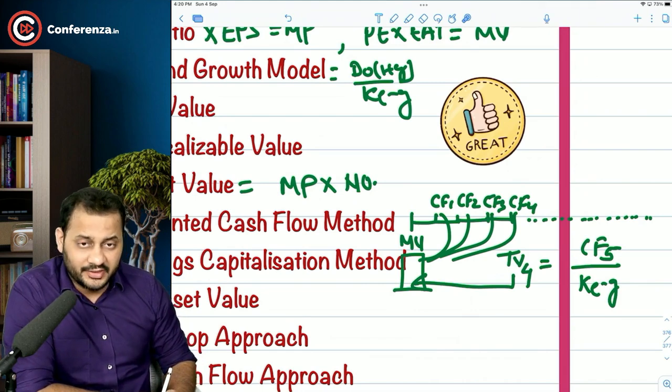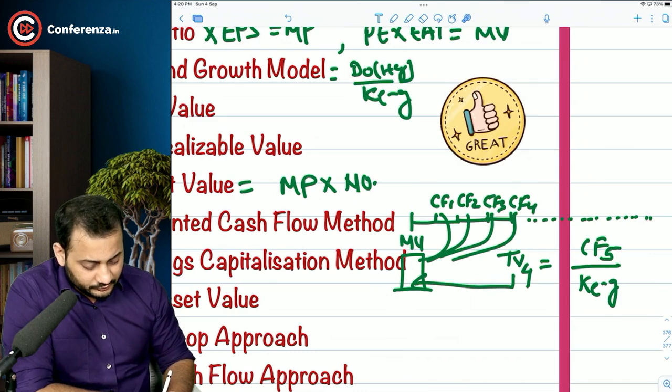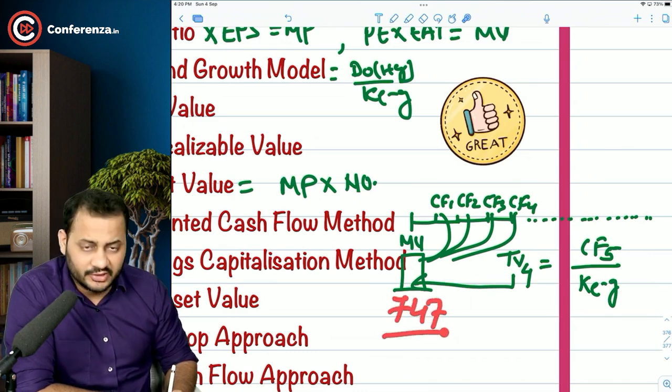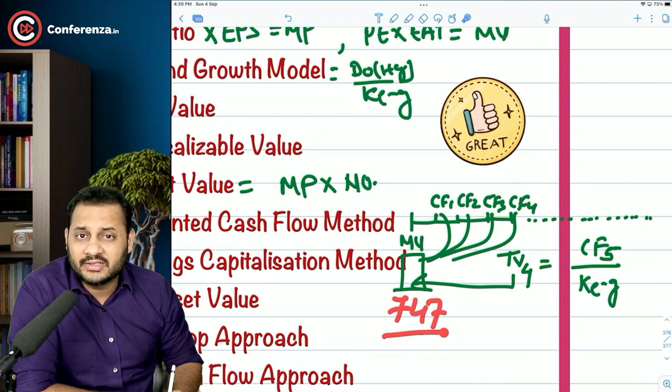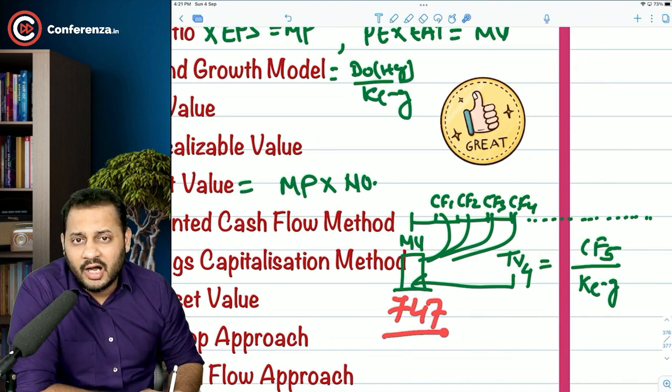And in terms of present value, if the entire future covers around 747 crore, let's say, that means this is the present value of what we are going to receive in the future by running this company, and that should be the market value. If you are not going to receive more than that, how will you explain the value of a company being more than that? So 747 will automatically become the market value or the value of the company. This is nothing but the present value of future cash flows.